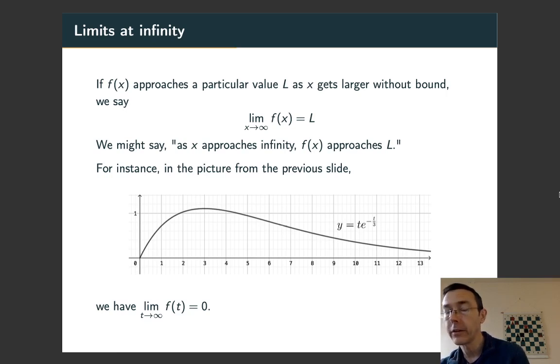For instance, in that concentration of the drug in the bloodstream example, we have the limit as t goes to infinity f of t equals 0. As time gets greater and greater, the concentration of the drug in the bloodstream starts to approach zero eventually.